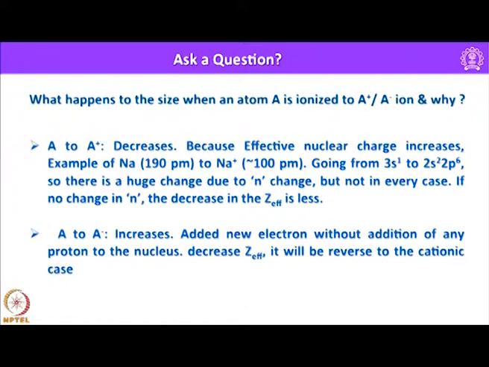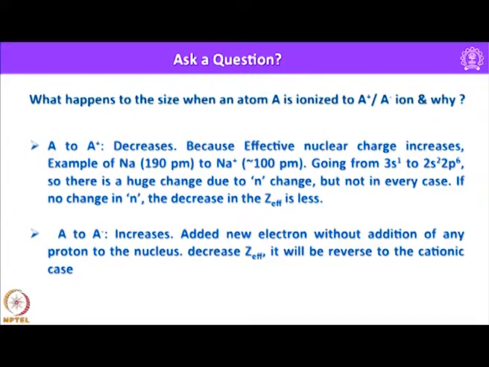For example, we consider the case of sodium, where the sodium atom has 190 picometer as its covalent atomic radius, whereas Na plus has 100 picometer. So, that indicates the decrease in the atomic radius of sodium to become an ionic radius of 100 picometer. That means going from 3s1 to 2s2 2p6 electronic configuration, there is a huge change due to n, but not in every case. If there is no change in n, the decrease in the Z effective is always less.